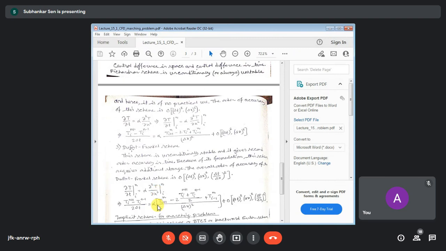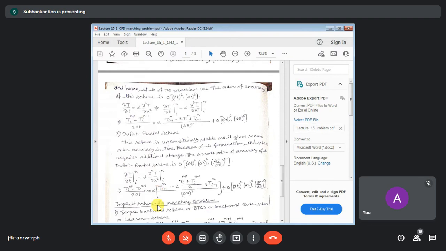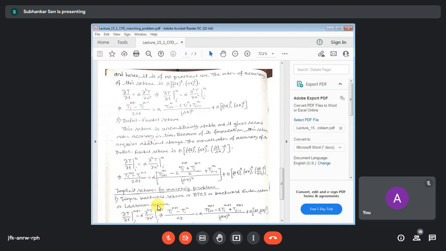So the Dufort-Frankel scheme is also a three-level scheme, and it is second order accurate in time and unconditionally stable. It means that you can get correct solutions when you are discretizing your marching problem using the Dufort-Frankel scheme, and you get second order accuracy in time. So for this particular scheme, we get this kind of accuracy. You must note the difference.